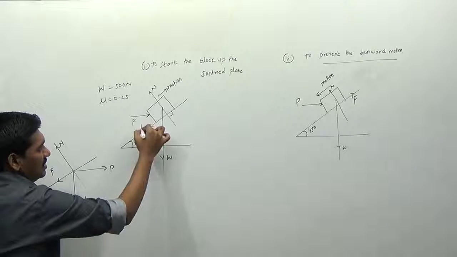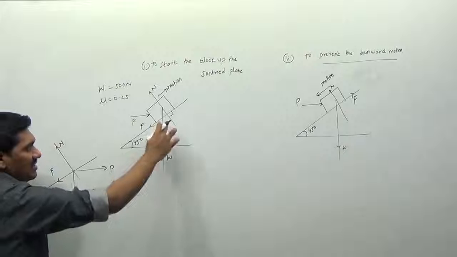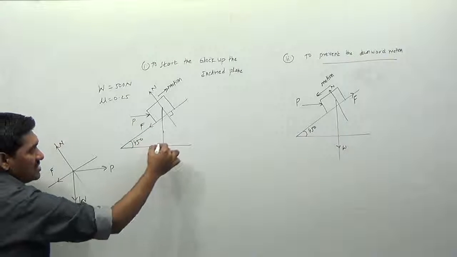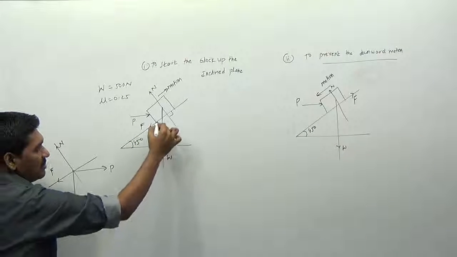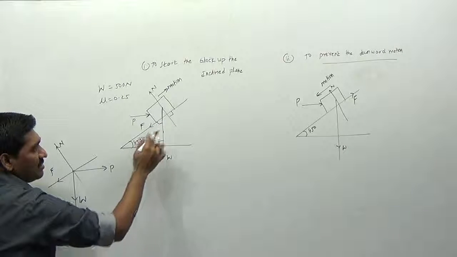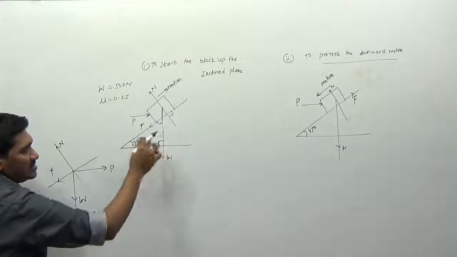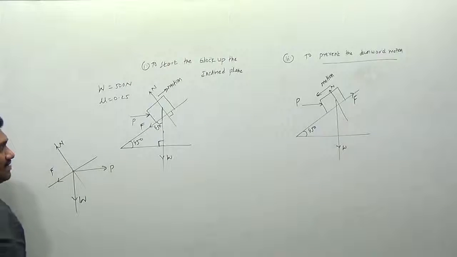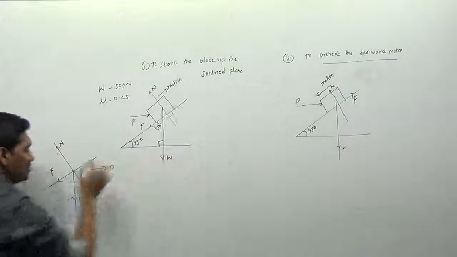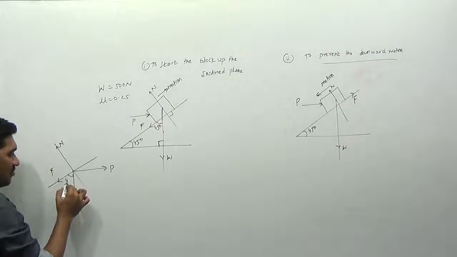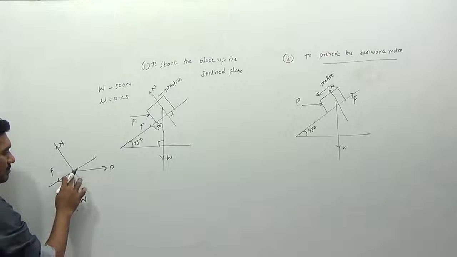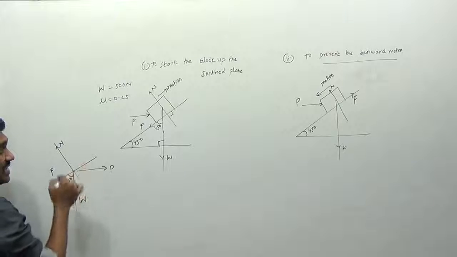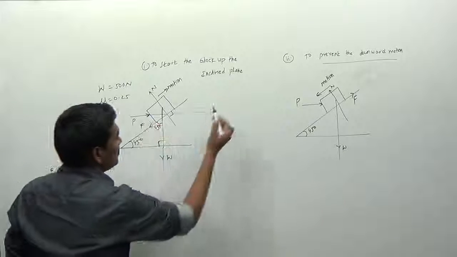If you observe carefully, what is the angle made by W with the inclined plane? You can see this angle is equal to 90 minus theta. So you can see a right angle triangle here. So 90 minus 45 is 45. Therefore this angle will also be equal to 45 degrees. Therefore the angle between the weight and the inclined plane is 45 degrees. So what is the angle made by P? Just extend this force P here.